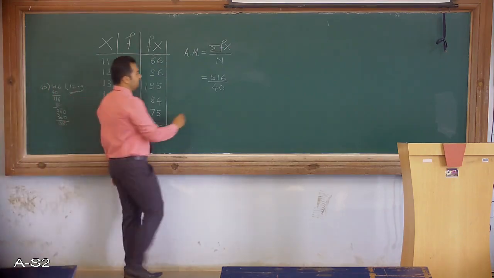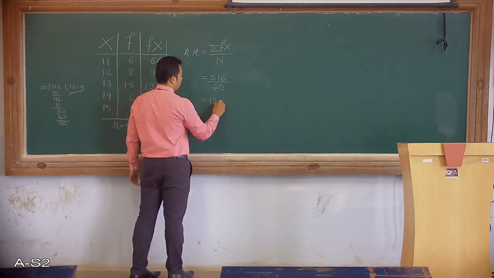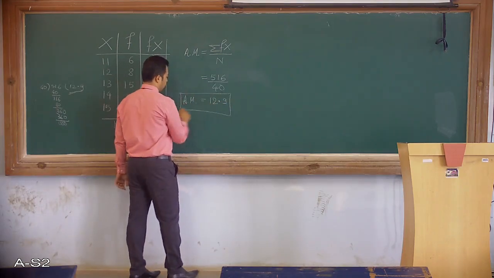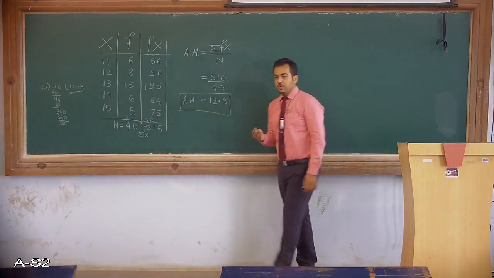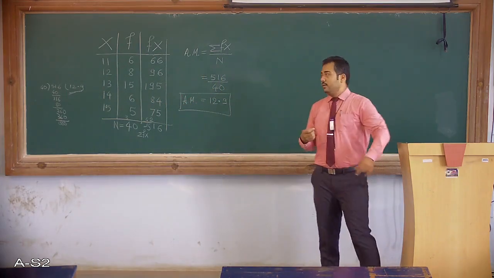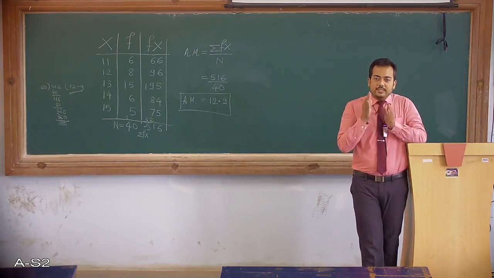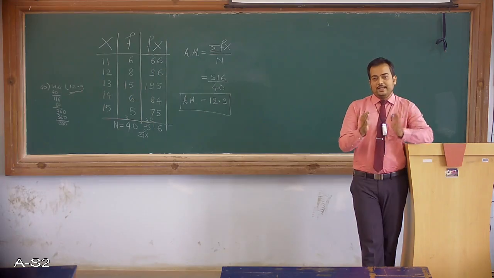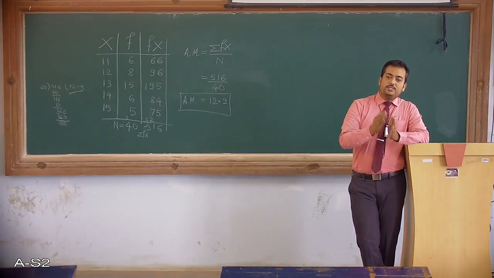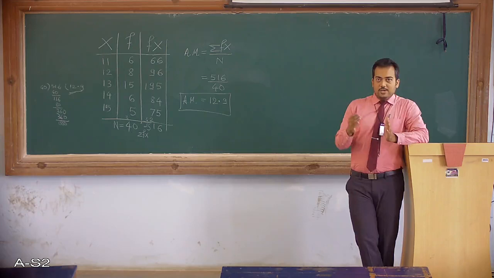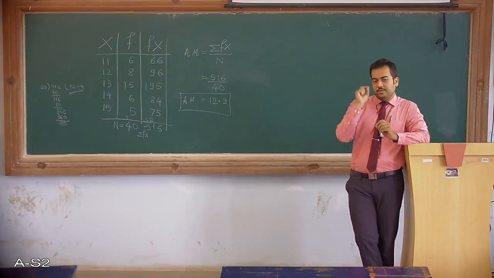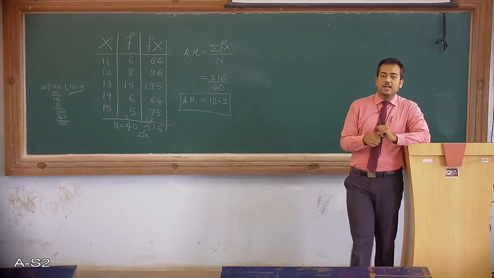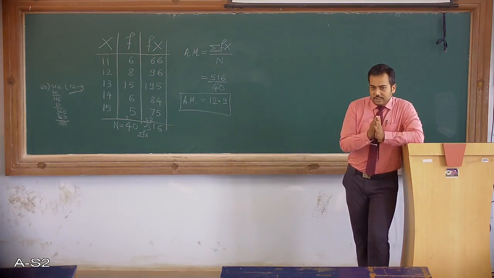So we have got the value of arithmetic mean, which is 12.9. We had assumed that the arithmetic mean value will be either 13 or very near to 13. So 12.9 is much near to 13. It is just 0.1 away from 13. So as we had expected, we have got the arithmetic mean value near to 13. It's 12.9.